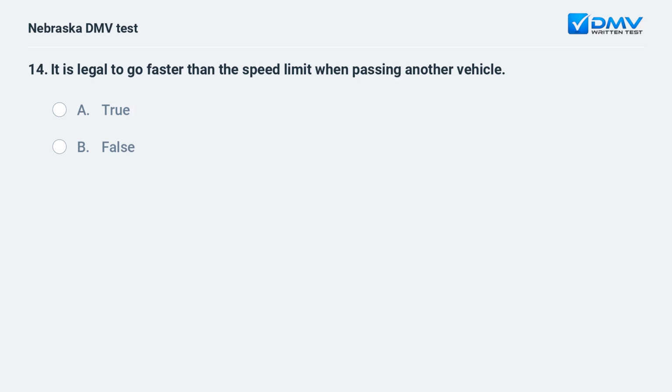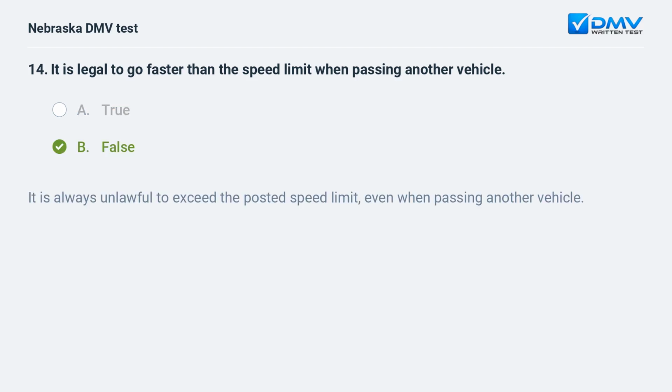It is legal to go faster than the speed limit when passing another vehicle. A. True. B. False. B. False. It is always unlawful to exceed the posted speed limit, even when passing another vehicle.